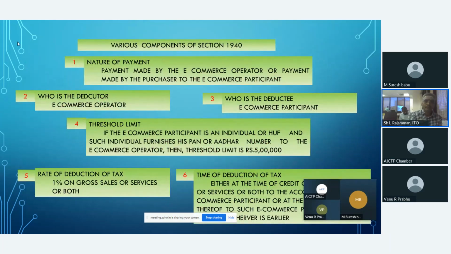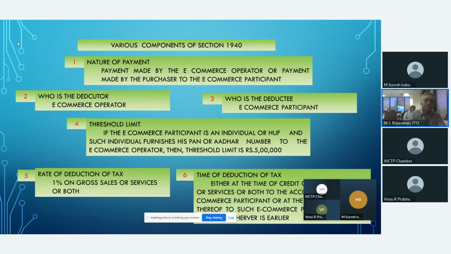Please carefully watch this screen. Here, I want to insist on the nature of payment. It should be from the e-commerce operator to an e-commerce participant. Please listen. The nature of payment must be a payment made or payable by the e-commerce operator to the e-commerce participant. Here, who is the deductor? This is the comprehensive screen. I will explain in detail in the next slide.